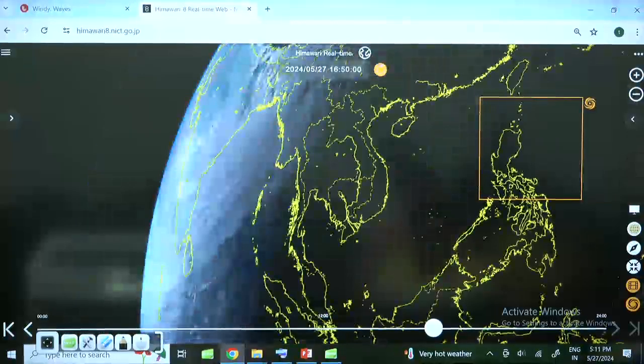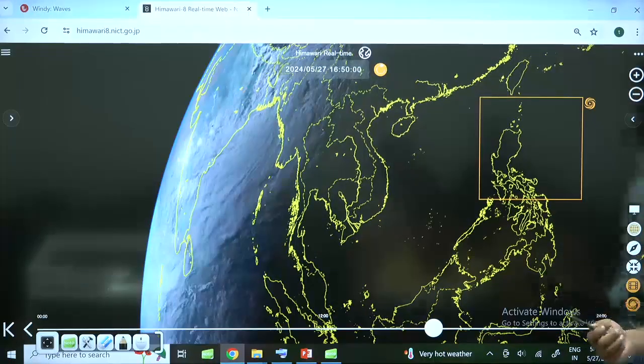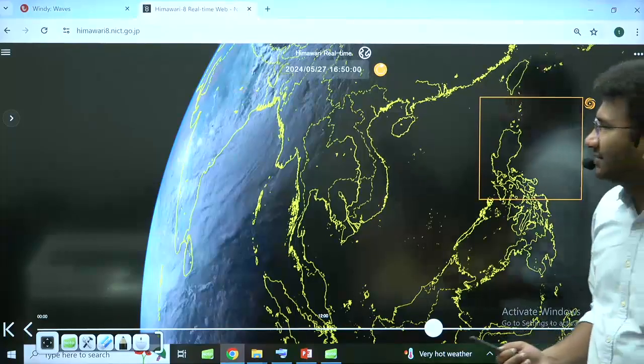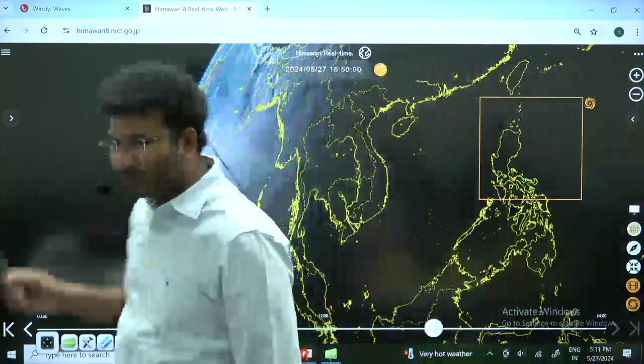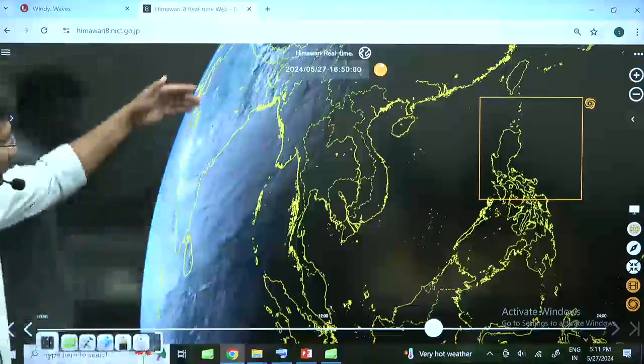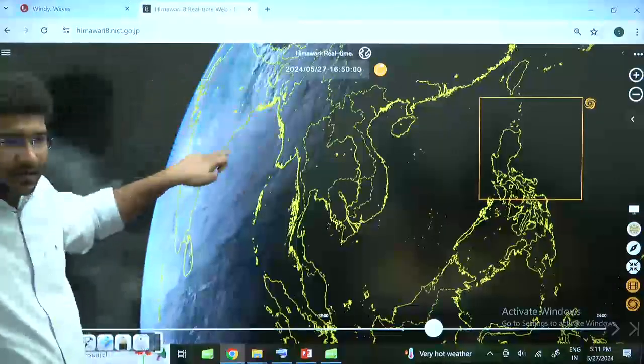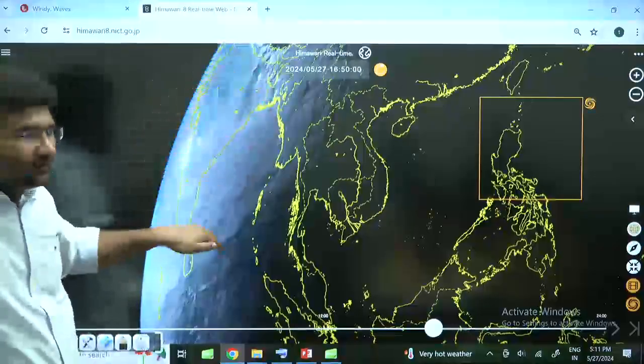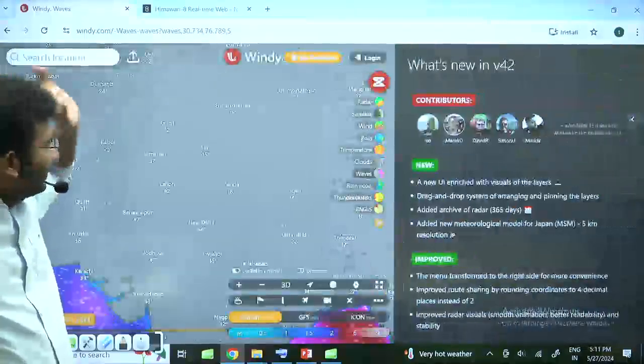Okay. See, this is the real-time image of the Earth when it is looked at from the Himawari 8 satellite. Himawari is a Japanese satellite. Can you see this cloud cover? This cloud cover is primarily because of the cyclone. Now, if you identify a cyclone here,